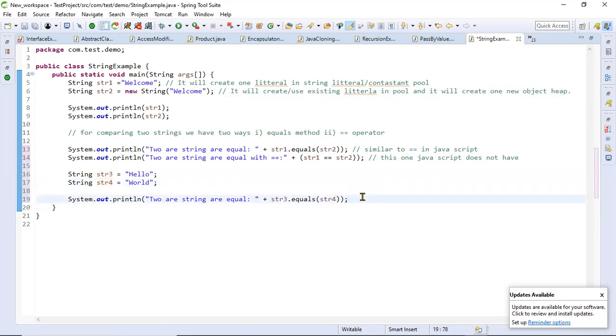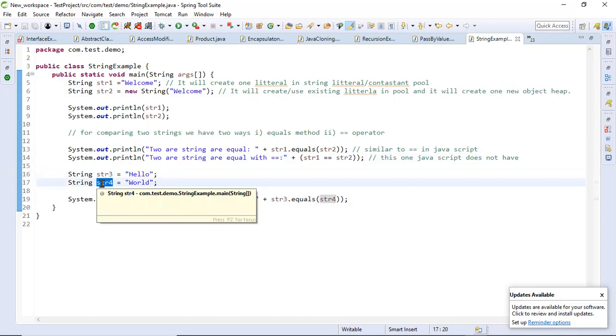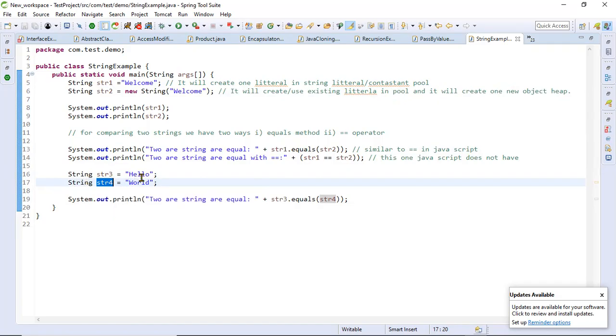Okay, so now tell me what the result will be based on your understanding. The equals method, what will it check? Only the content. So will it return true or not? The content is not true, because it's hello and world.